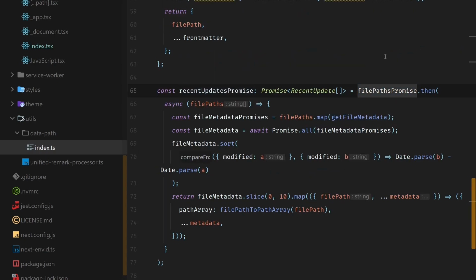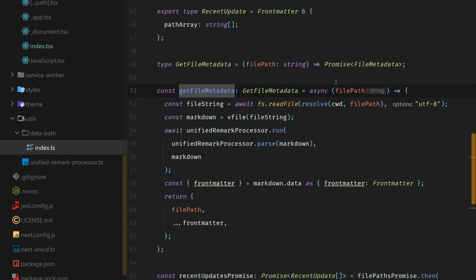Basically, it's the file paths promise, and then it awaits the response for that file path promise, which returns file paths. Then we map the file paths to this function called getFileMetadata, which takes that file path and then uses Node.js to read the file. We convert that file into a VFile like we did in the last episode, and that's just for compatibility reasons for this unified remark processor that I made.